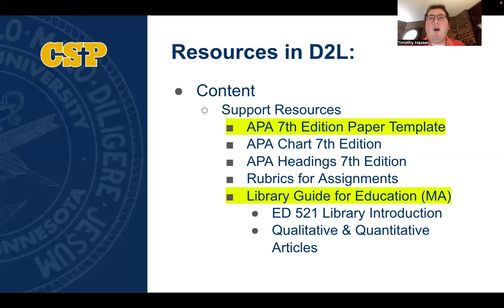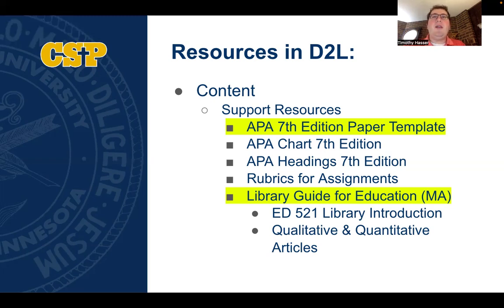The second resource here is the APA 7th edition chart. And this chart will walk you through how to create in-text citations and also the full citations for your references page. So whether you're going to be citing a book, a journal article, or a website, this is an excellent tool and resource for you. And so I would recommend using this chart when working on your discussion board posts and your assignments. I think you will find that the chart is easier to navigate and to utilize than the APA manual.